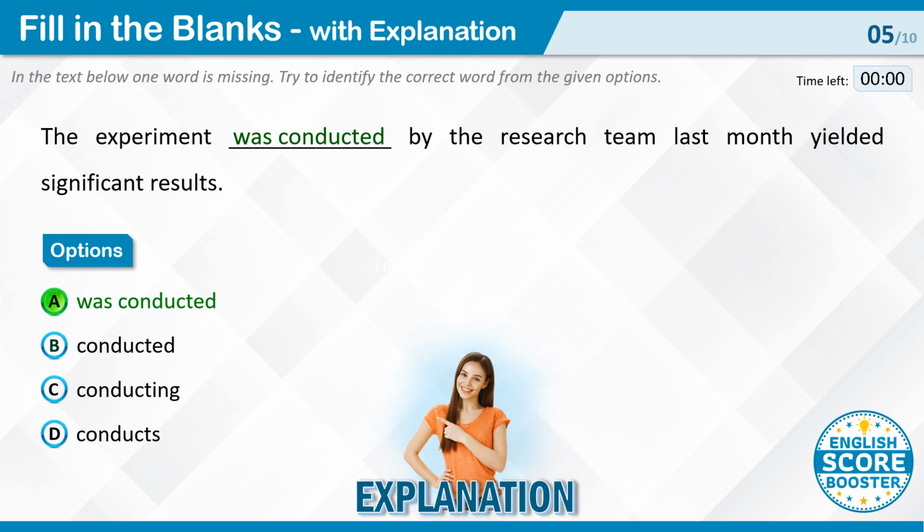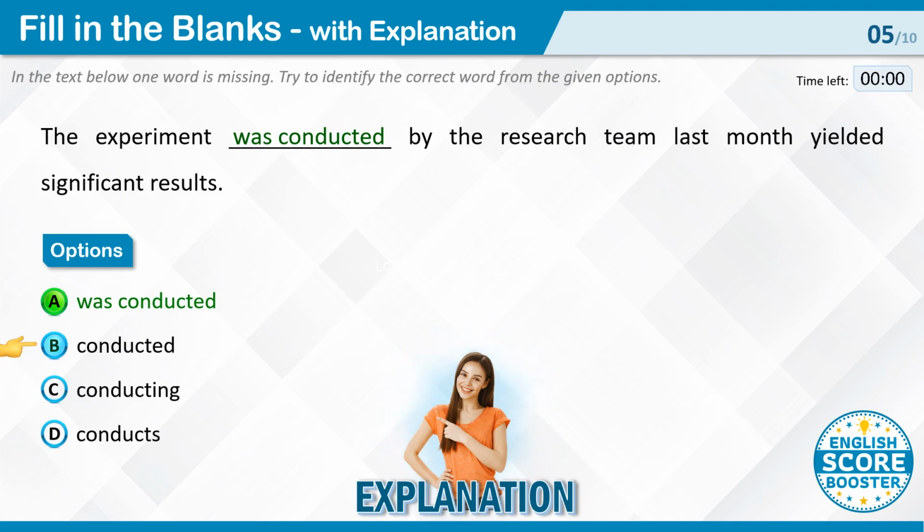Let's look at each option. Was conducted. This option is correct. It uses the past tense of to be to form the passive voice, indicating that the experiment was performed by someone. Conducted. This option is incorrect because it uses the active voice.